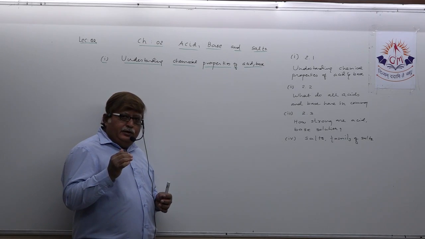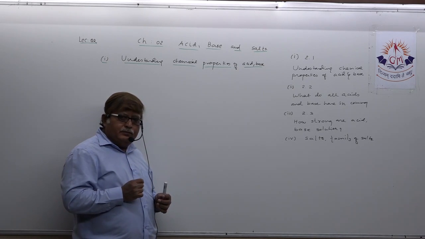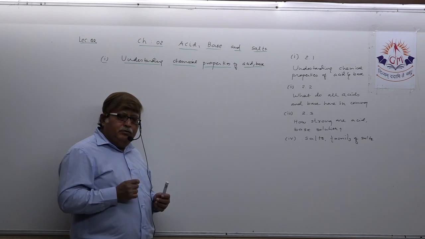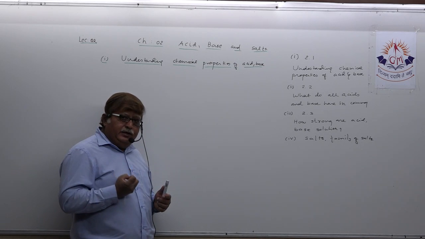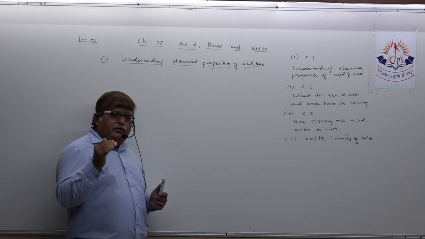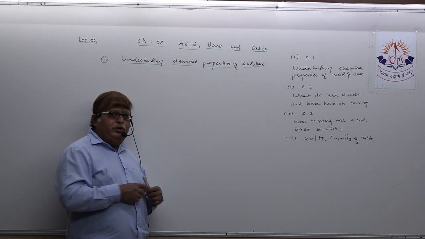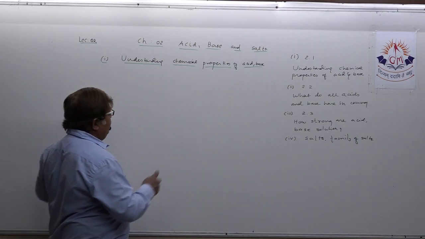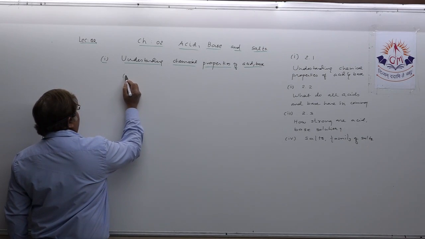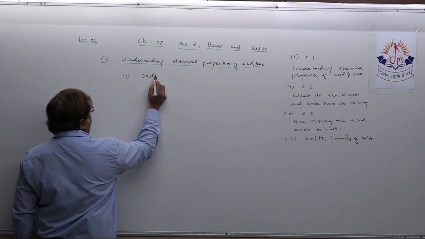Some indicators show a particular color change, and some indicators, known as olfactory indicators, show an odor change with acid or base. So two types of indicators you have to prepare.